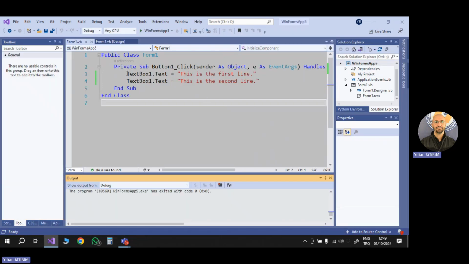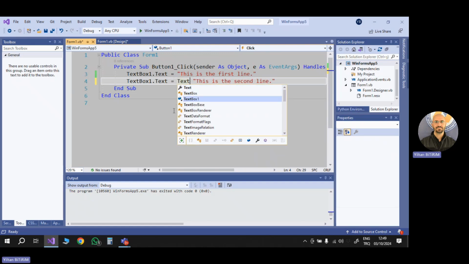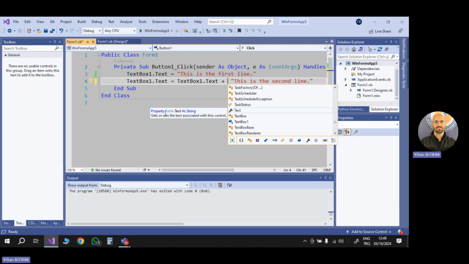The problem is this. We are assigning the text "this is the first line" to TextBox1, and then we are assigning another text to the TextBox. So what happens? The last text will be in TextBox1, so the first one will be deleted here. So what I need to do is concatenate two texts, or let's say strings. I can say plus here. It means textbox1.text plus "this is the second line".